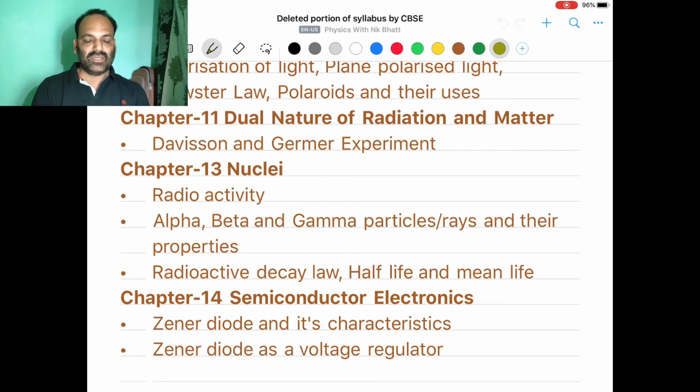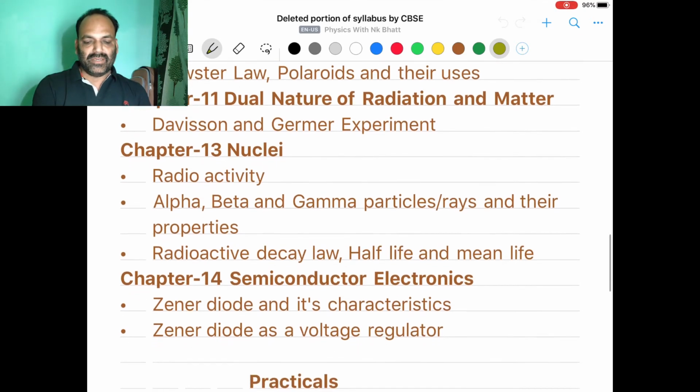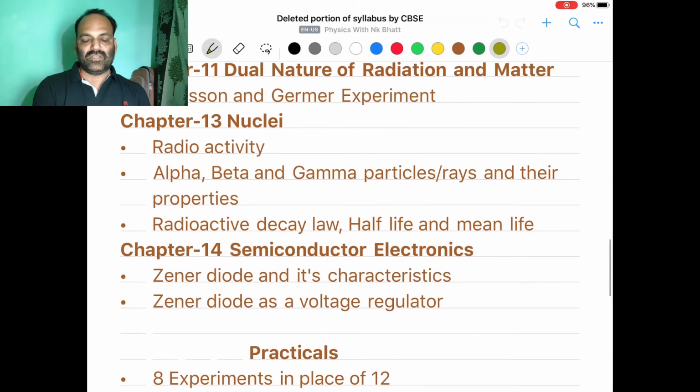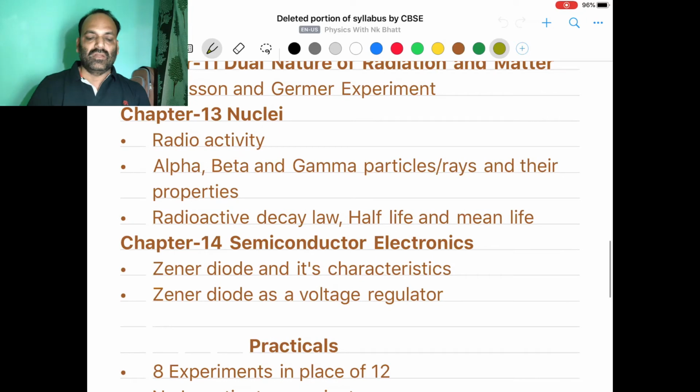So majorly we can say three sections are removed from nuclei: radioactivity, radioactive decay law, half-life, average life, and nuclear radiation like alpha decay, beta decay, and gamma decay. Then it comes to chapter number 14, which is semiconductor electronics. It is the last chapter of your syllabus.